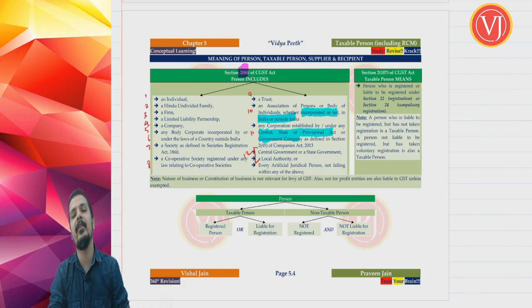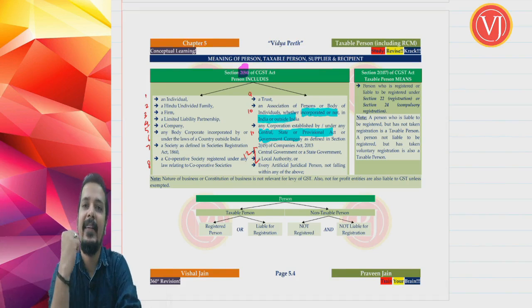Friends, we have already discussed in your levy chapter that even the government is liable to pay GST. Even if government is supplying certain goods or services, even government is liable to pay GST. Yes, 3 activities of government are not at all supply. If you remember, 3 activities of government are not at all supply. Obviously, no GST levy will be there.